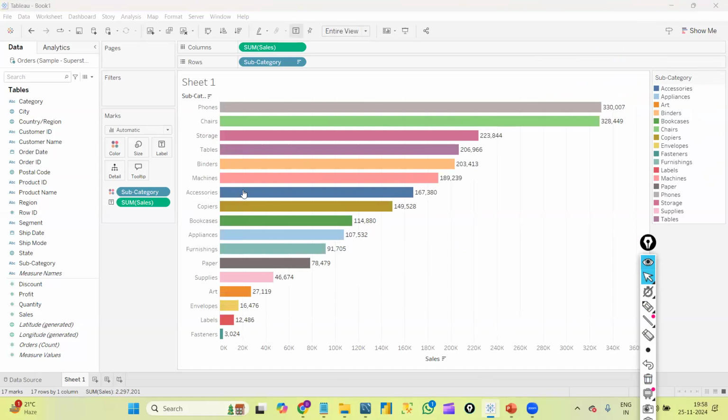How we create the first graph, we just tried to understand. This is the user interface of Tableau Desktop. Here we have so many options. This is called the menu bar and this is the toolbar. Going forward, we will learn each and every option here. So I hope I'm clear, Swapnish, about how to create our first graph.